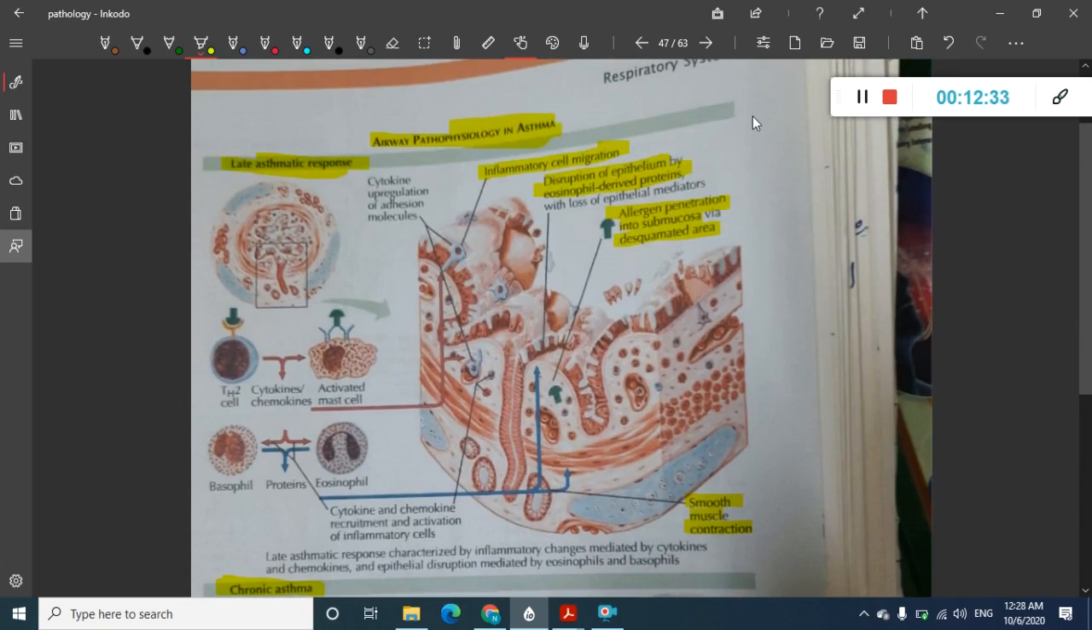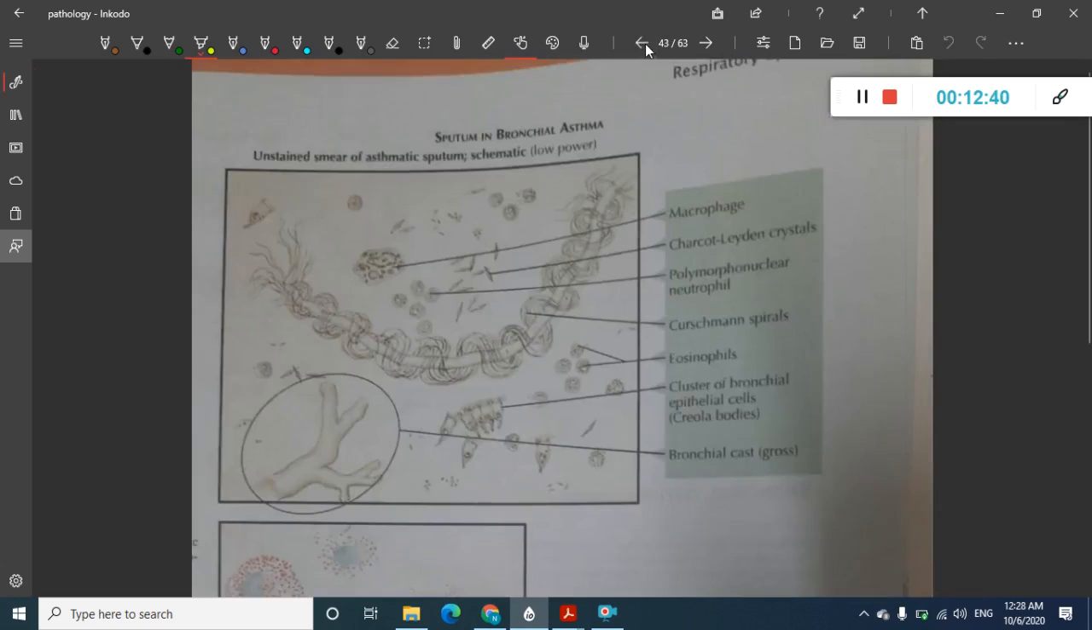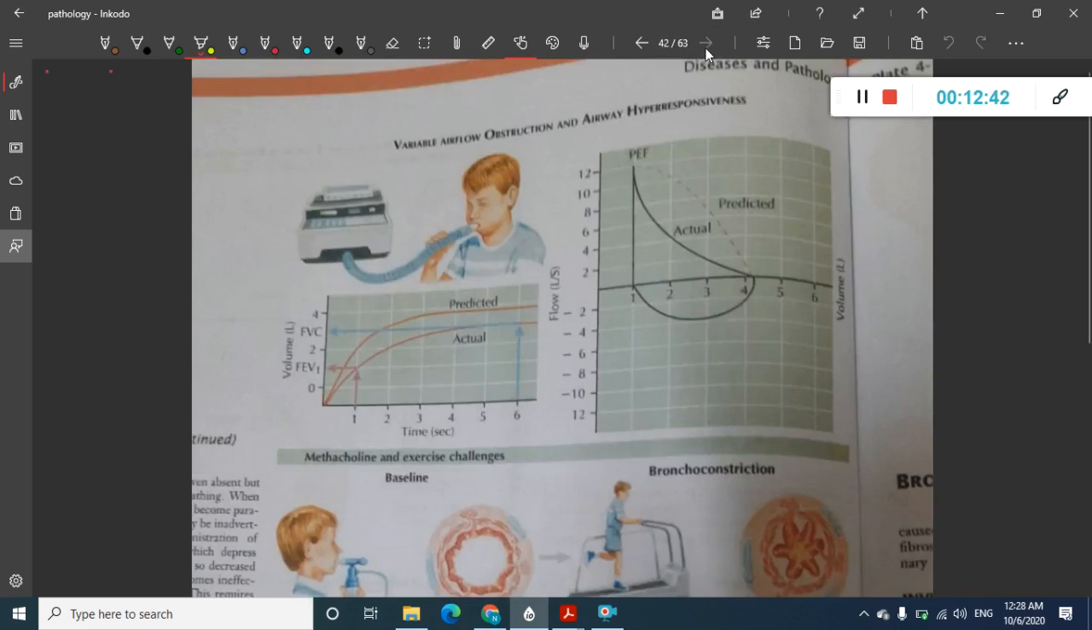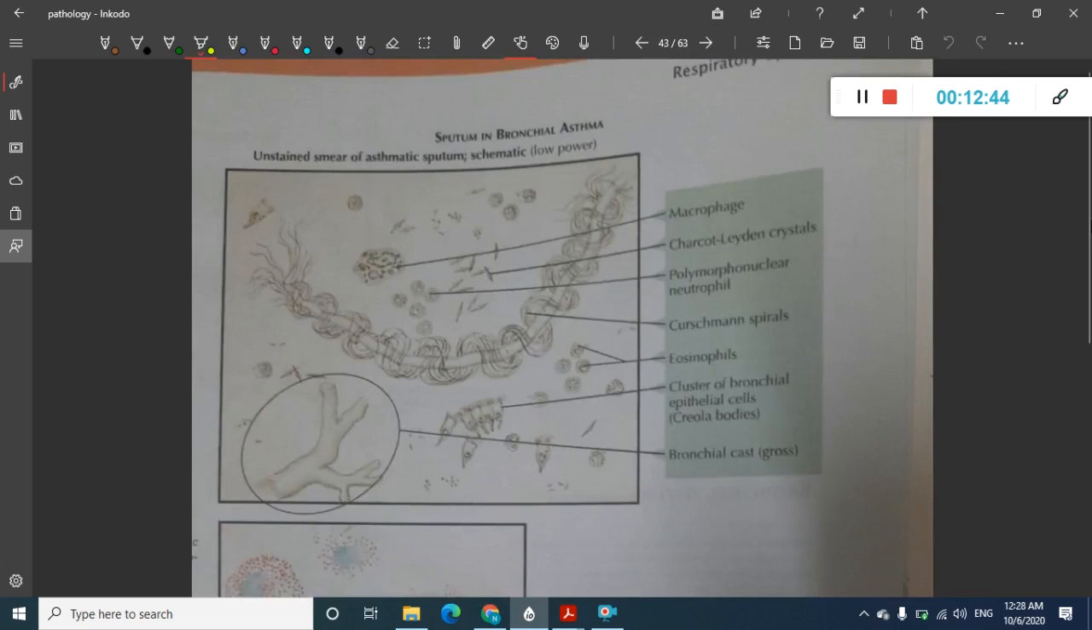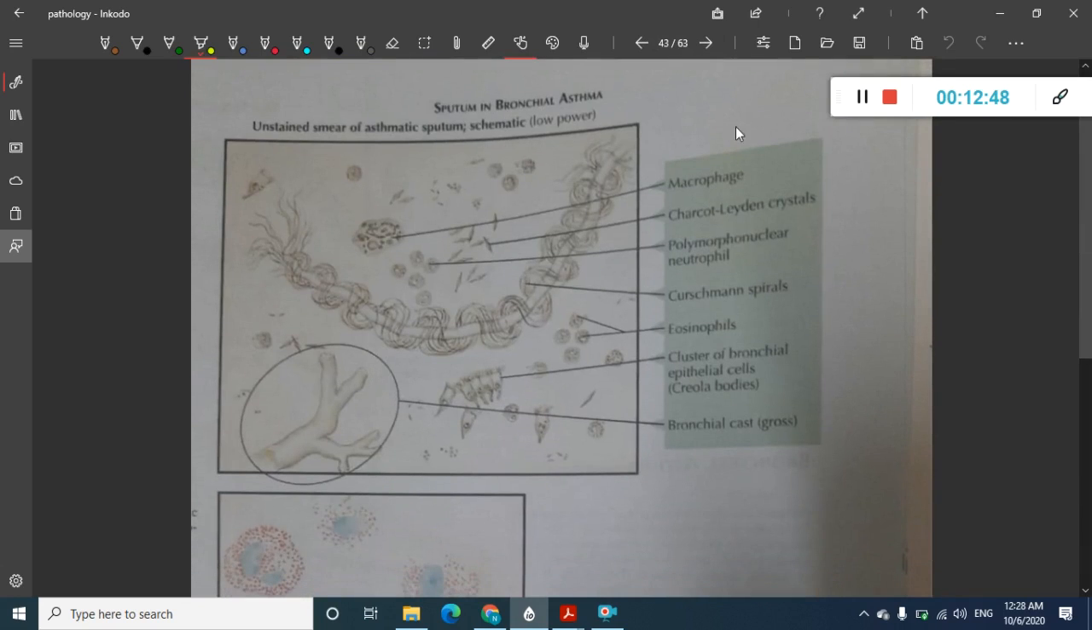So once you have seen the pathophysiology of asthma, now let us see the morphological features. Okay, we are going back again. Now the sputum. In asthma you will have to first see the sputum. In the sputum of asthma you see these macrophages. These crystals which you are seeing are very important, and these are called Charcot-Leyden crystals. You will have to identify these.